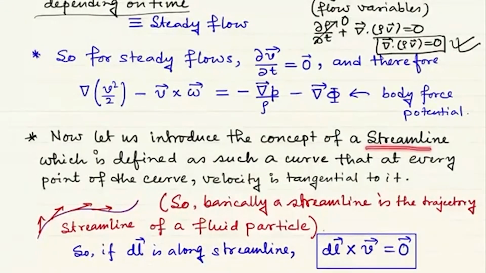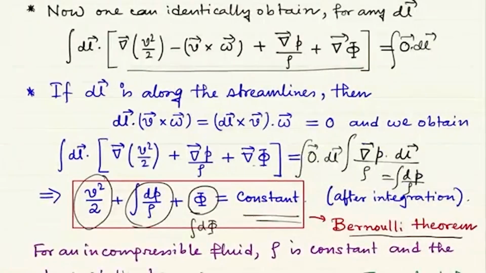One is streamline, and streamline is very general, not specific to ideal fluid or anything. Whenever there is a flow we have streamlines, but then we have merged this streamline with steady flow of ideal fluids. That is something to remember every time.